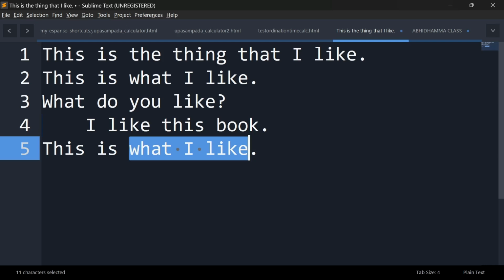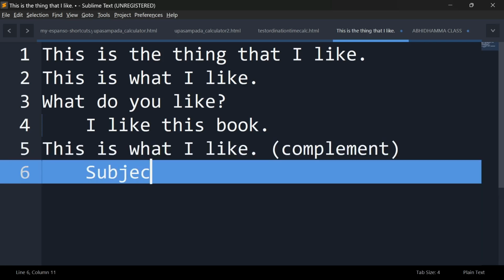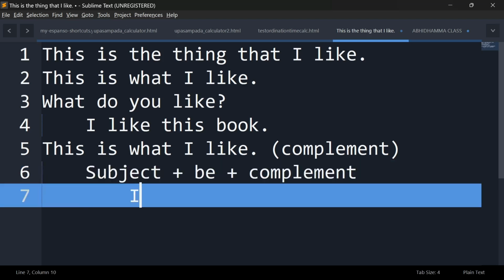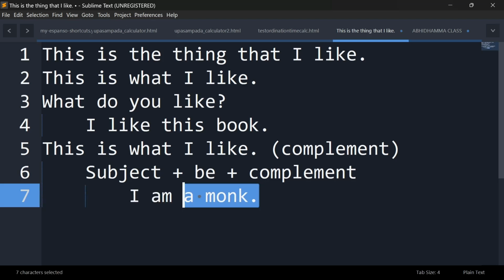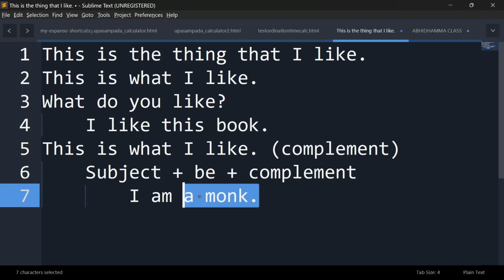Okay? So in this case, what is this relative clause acting as? It's a complement for the subject, okay? Complement for the subject. Complement is usually you have the subject, then the verb to be, and the complement. For example, I am a monk. Okay? A monk is not an object, it's a complement. A complement of this subject. It explains what the subject is. So instead of a monk, you can have a what clause.